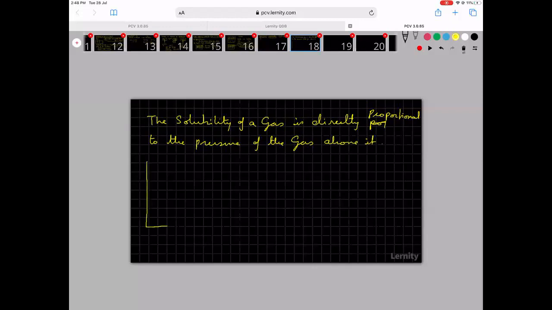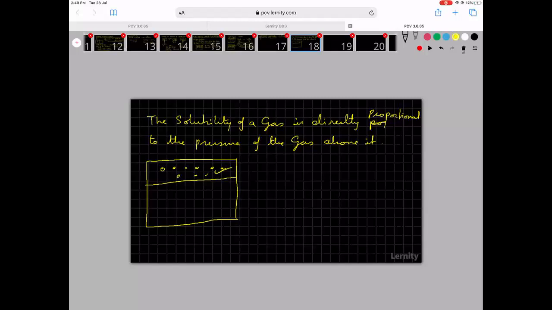That means if you take a liquid here and a gas here, the solubility of this gas is directly proportional to the pressure of the gas.